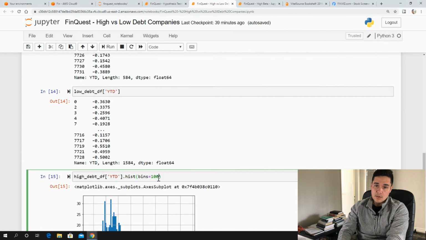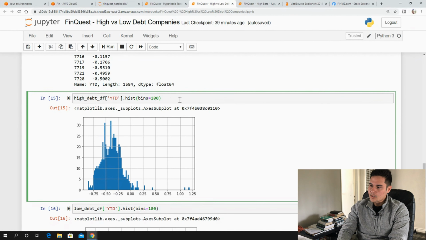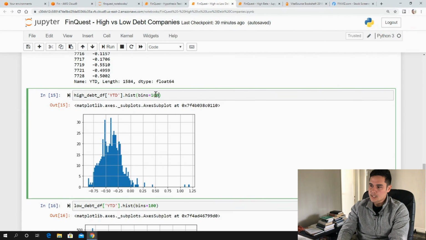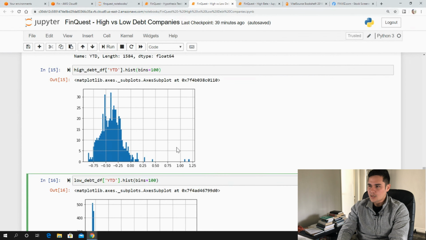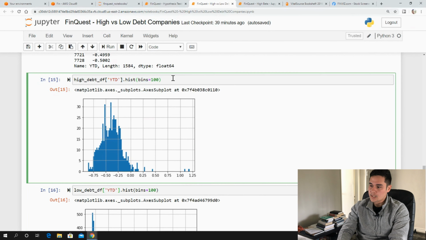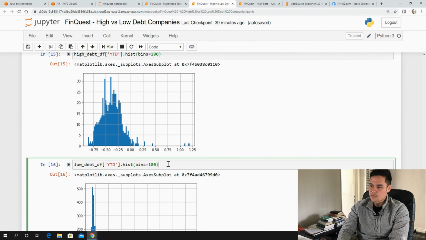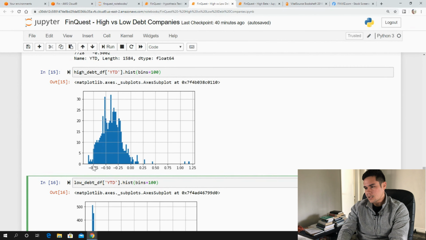We can also create a histogram. And of course, all this data will be available. You'll be able to pull it off my GitHub. So we can see a histogram here, if we just want to visualize this, of our high debt companies and a histogram of our low debt companies. And it's not really that intuitive, and that's why it's always more intuitive to actually look at the math at the end and the t-statistics. So, graphs are great and charts are awesome, but in reality, it can be very misleading by just looking at a chart. So we have this, and already we can kind of see there's probably some large variance differences here.